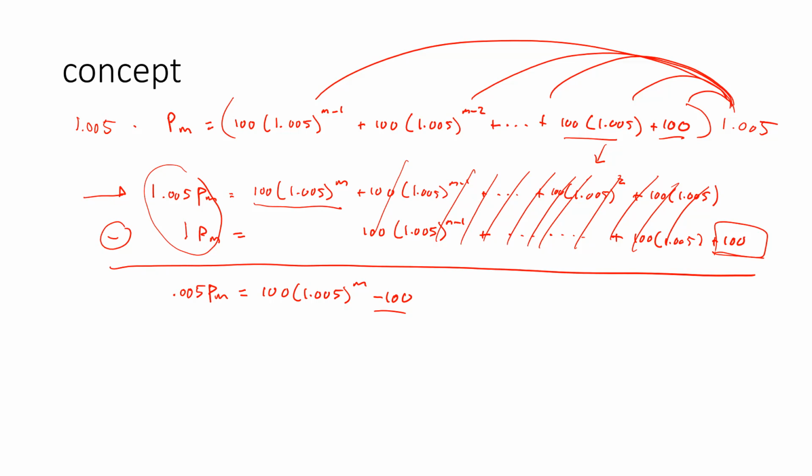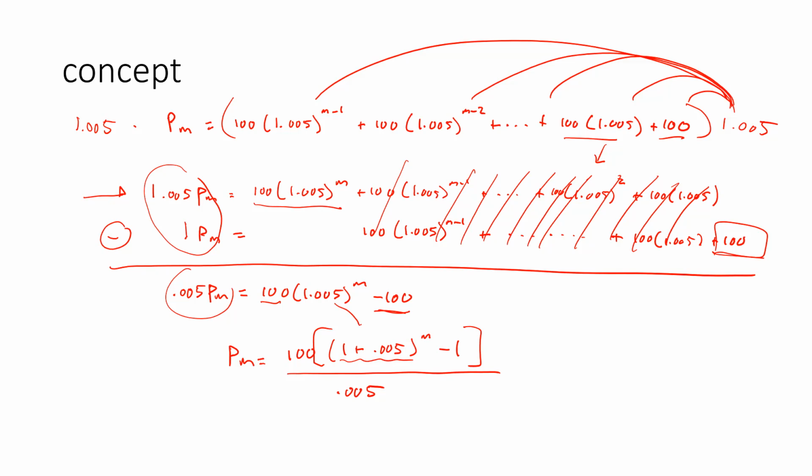Okay? And at this point, we are almost done with the formula. All I'm going to do at this point is pull out a 100 on the right-hand side and divide everything by 0.005, and that's going to give us this formula. 100, pulling that out, we're going to be left with 1 plus 0.005 to the m minus 1. And actually, let me put this in brackets here. And that's all divided by 0.005. By the way, kind of a weird thing that I did here, I broke up 1.005 into 1 plus 0.005 just to separate the rate again, because that's more how the formula is going to be.